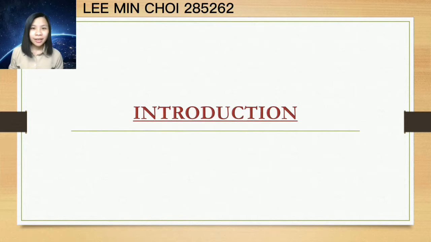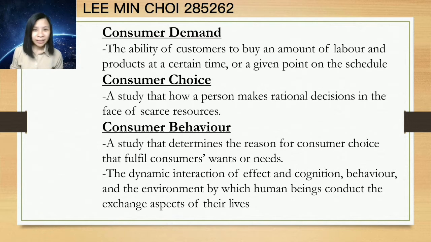In this introduction, I will explain the concept of consumer demand, consumer choice, consumer behavior, and utility. Firstly, consumer demand is the ability of customers to buy an amount of labor and product at a certain time or a given point on the schedule. Consumer choice is the study of how a person makes rational decisions in the face of scarce resources.